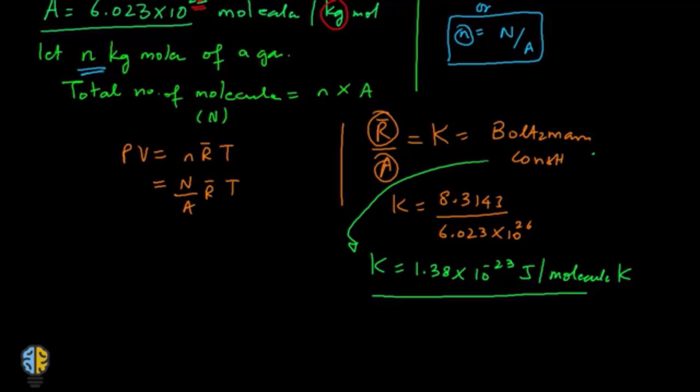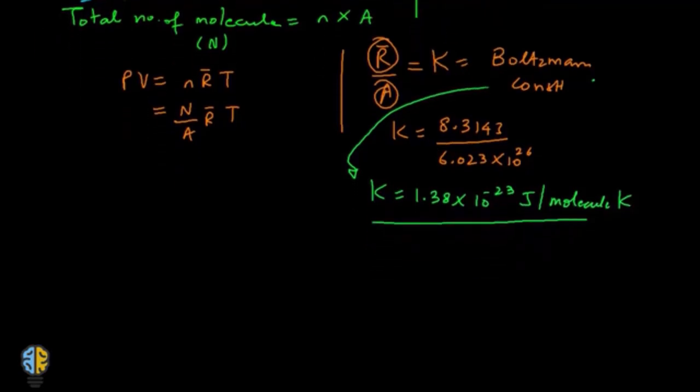Therefore the equation of state of an ideal gas can be written in three ways. The first way is P into V is equal to m into R into T, where R is the characteristic gas constant.